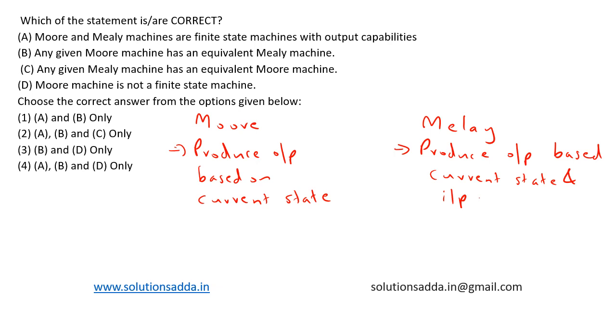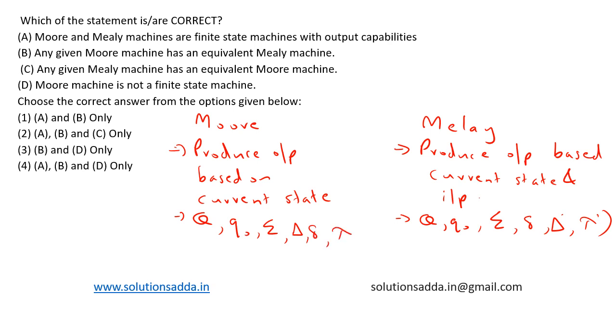And a Mealy machine can be characterized using 6 tuples, that is Q, Q0, sigma, delta, the transition function, then the output alphabet as well as the output function which maps it. And similarly, a Moore machine is also characterized by Q, the finite set of states, Q0, the initial state, sigma, the input alphabets, then the output alphabet, then delta, the transition function, and lambda, that is the function which maps.